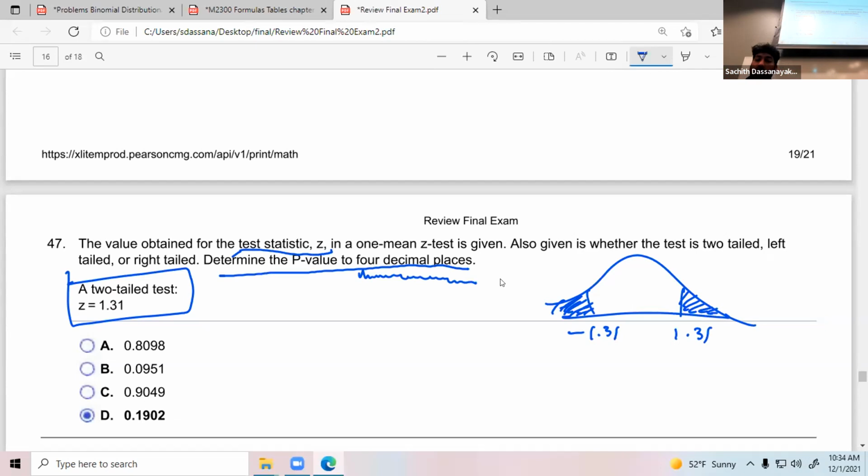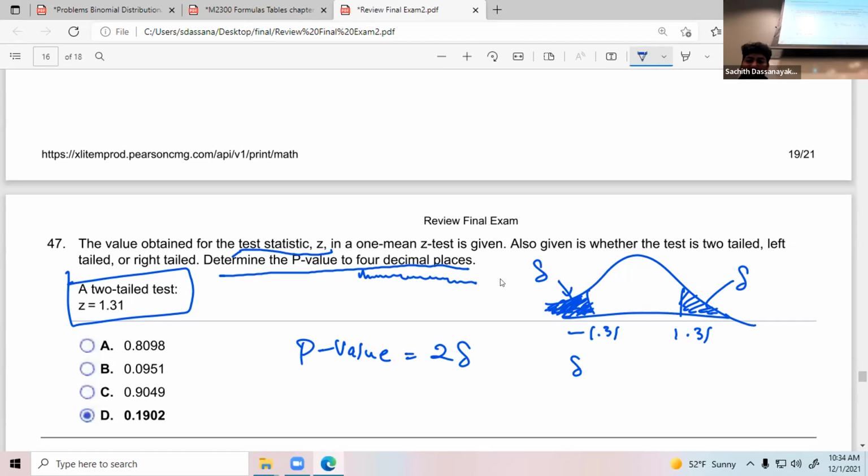Clear? Don't forget it. Now, what do you need to find? The p-value. How do you find the p-value? Let me consider this area delta, and this area also delta. So your p-value equals 2 times delta. How do you find the delta? Just consider this side. They are equal, no problem.